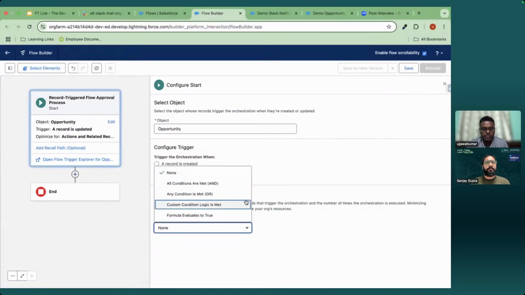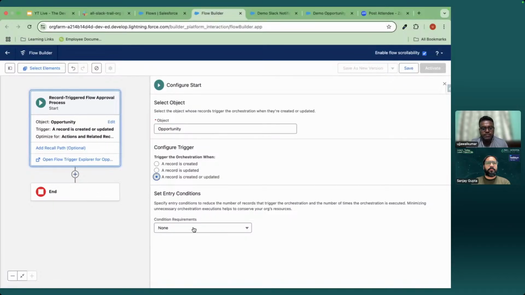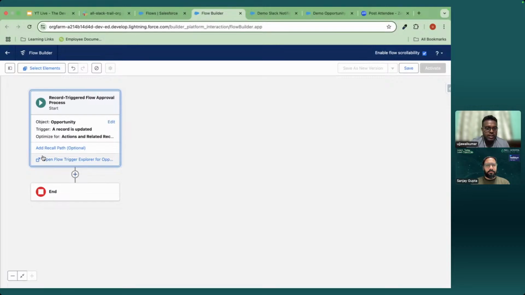When a record is updated, so see, here we can add a recall path. If you have used approval process, suppose I have submitted an expense for approval, and later on I understood that I might have submitted the wrong file or wrong amount. So the user can go and recall that approval process, right? For that, they have also added this part: if the user is recalling that process, what action you need to take. So we can add this as well.